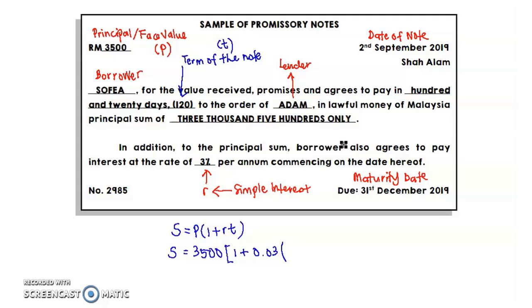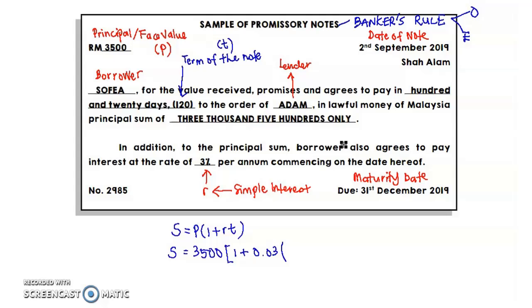Okay, note that for the topic promissory note and bank discount, we apply banker's rule. So again, what is banker's rule? Banker's rule uses ordinary simple interest and exact time.